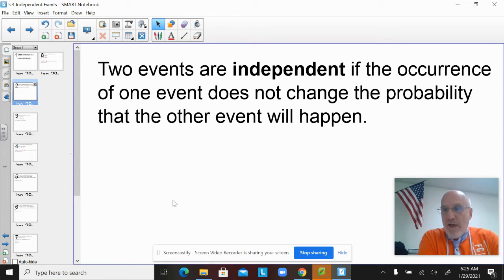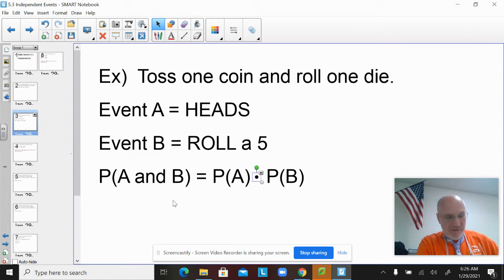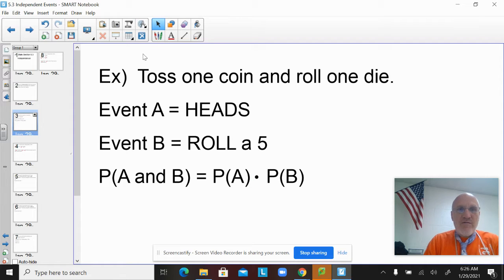So, can they both happen? Sure, they can. But if you know one of them happened, then it does not change the probability that the next one will happen. That's what it means for two events to be independent. So here's a simple example where I think, hopefully, obviously, the events are independent. My example here is I toss one coin and I roll one die. Let's call event A that I toss a heads and event B that I roll a 5. I think you would agree with me that those two events are independent.